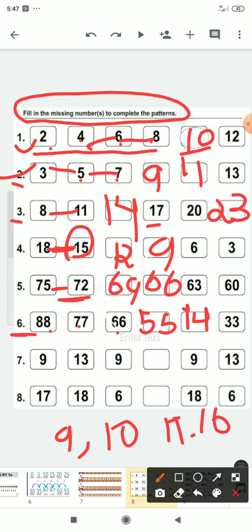And now 9. Before 9, 13. It means how many numbers are missed here? 10, 11 and 12. 3 numbers will be missed. So here we have to write what?